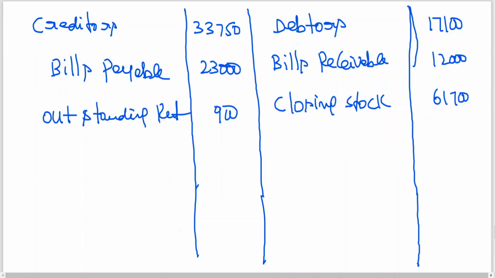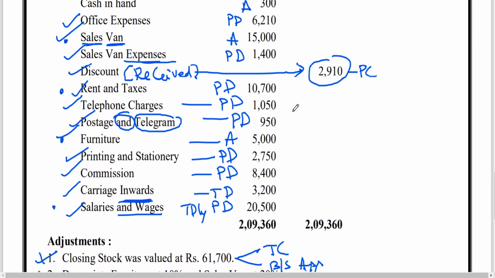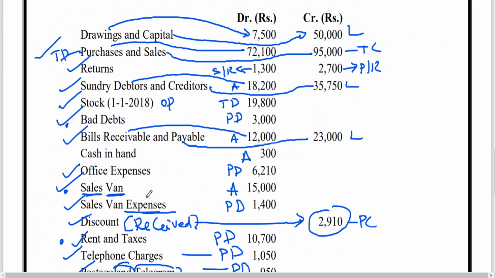Closing stock 61,700. Now let us see the balance sheet, cash in hand 300.